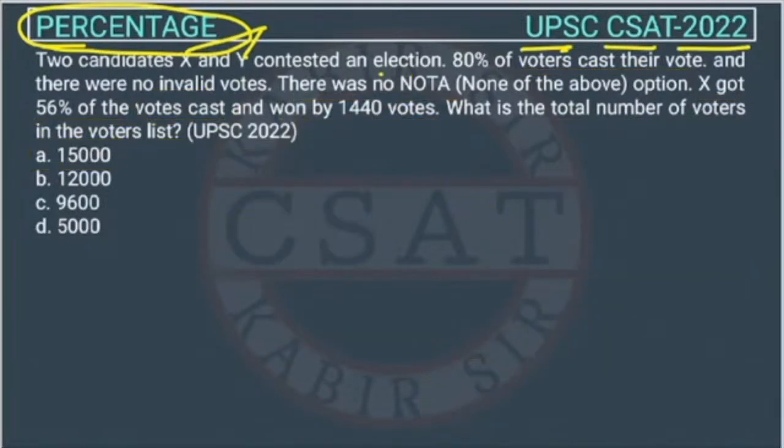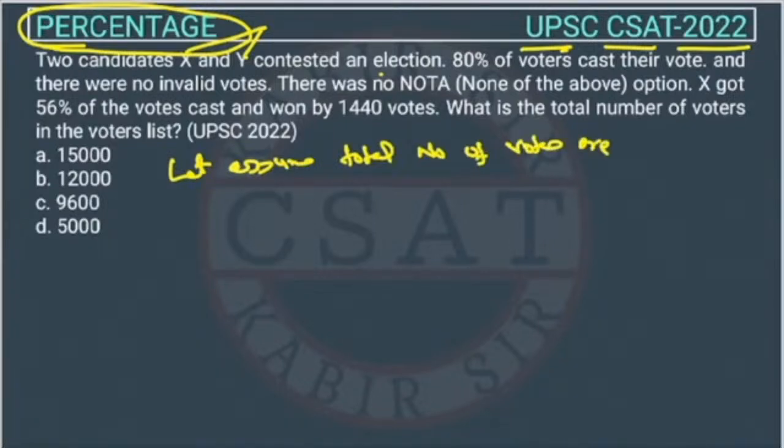I am removing this. Now let's assume that the total number of votes is 1000, right? See, in percentage questions we normally take 100 or 1000, a multiple of 100, because the calculation is easy. Here we have to take percentage 2 times, that's why I am taking 1000. Now they have given that out of this 1000, how many people cast their vote?